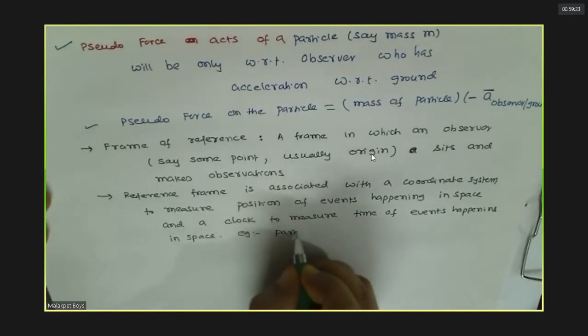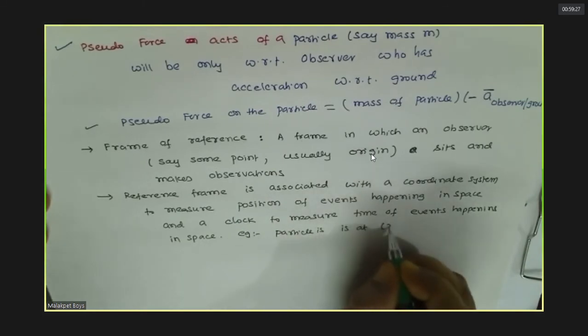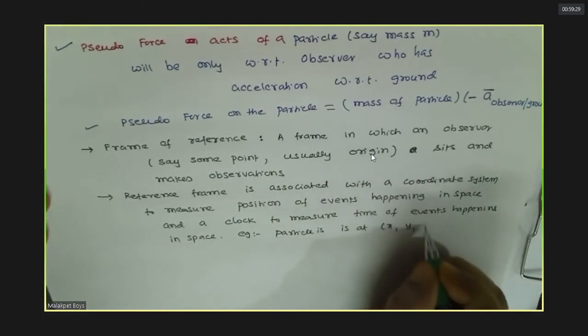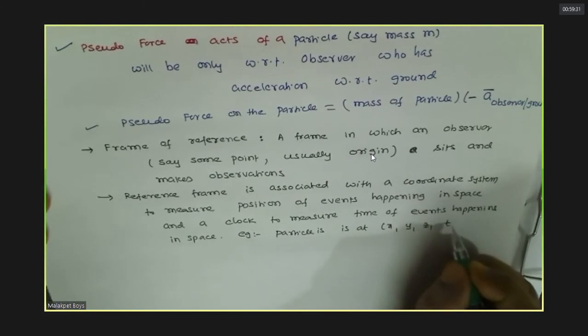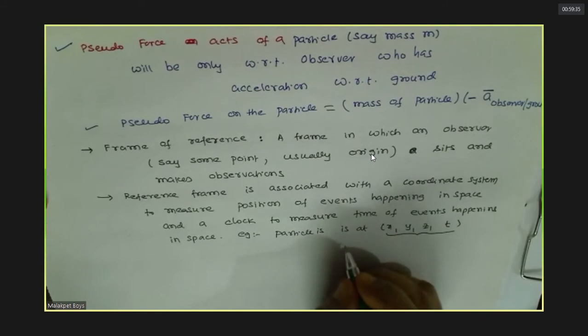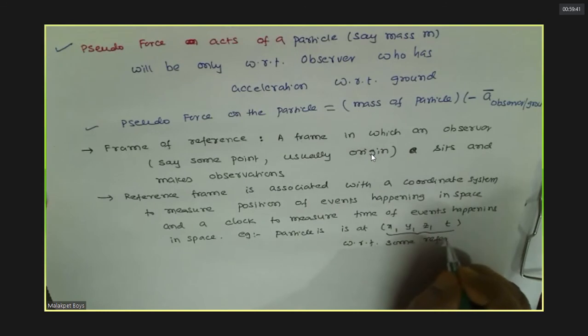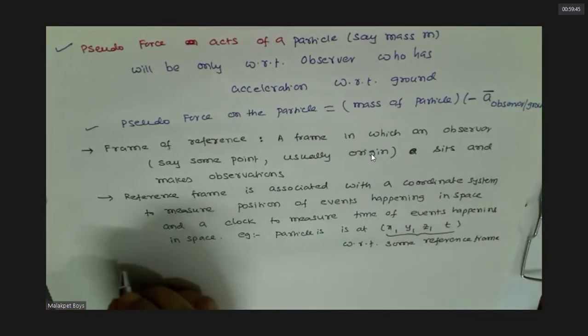Particle A is at x, y, z at time t. Remember this? This is with respect to observer. Understood this? Yes, sir.